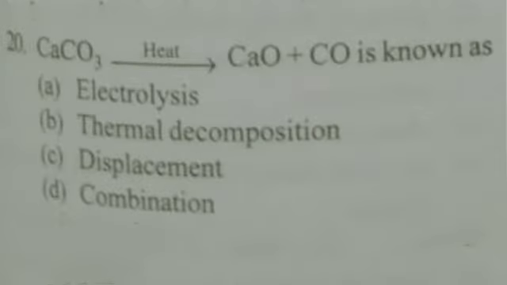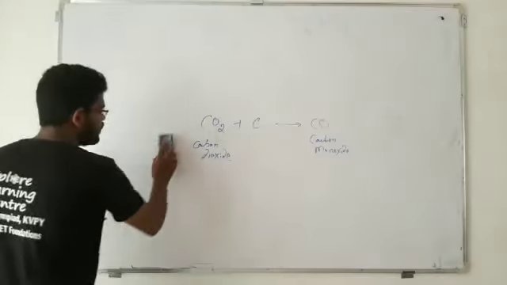CaCO3, when it is heated, gives you CaO plus carbon monoxide, CO, and this is known as electrolysis, thermal decomposition, displacement, or combination.